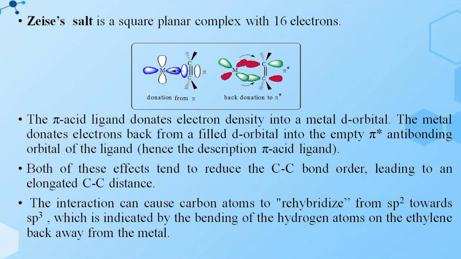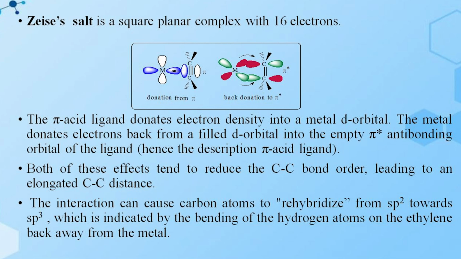So the pi acid ligand donates electron density into a metal d orbital. The metal donates its electrons back from the filled d orbital into the empty pi star, anti-bonding orbital of the ligand, ethylene. Hence the description pi acid ligand.